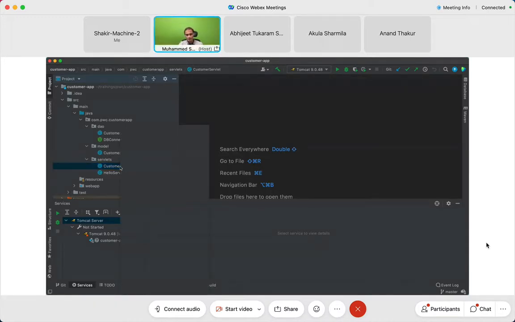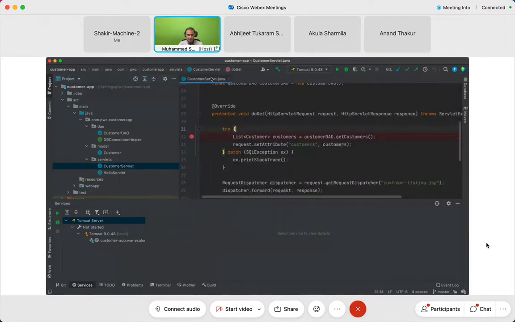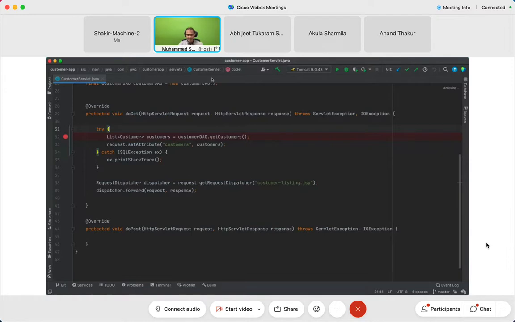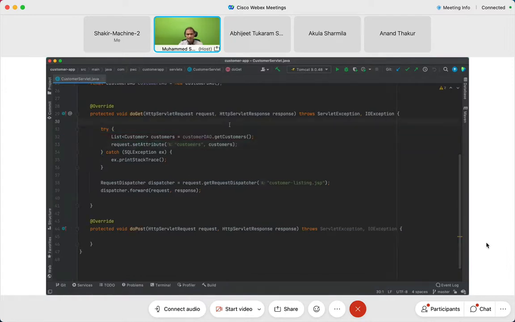Take a look. Here, the responsibility is to get the data from the request. In this case, I am not getting any data in the request. Maybe I'm getting it, but I'm not using it. I don't need to use it. Maybe that's the way I wanted to build it, but it's quite possible. Here, how many records am I retrieving from the database? How many customers am I retrieving from the database? I am retrieving all the customers.